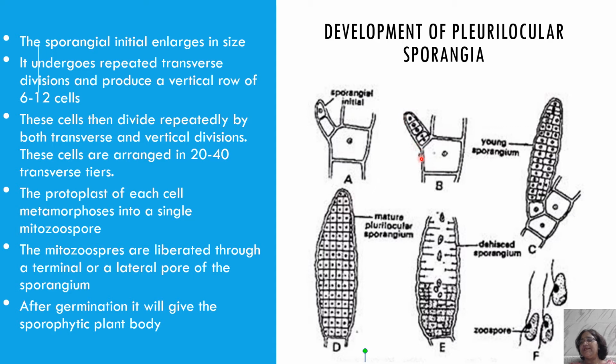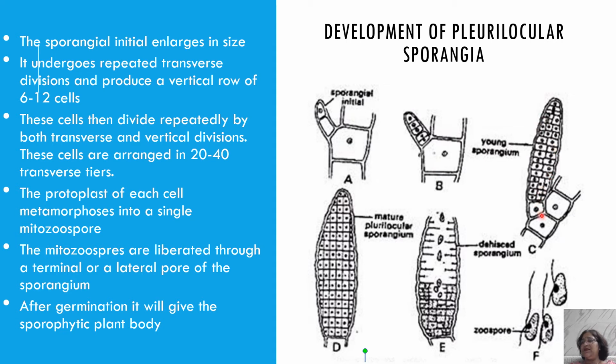Only mitotic divisions are there, transverse divisions. Then it undergoes transverse and vertical divisions, forming 20 to 40 tiers of cells.